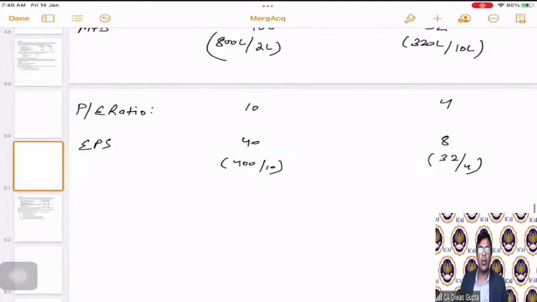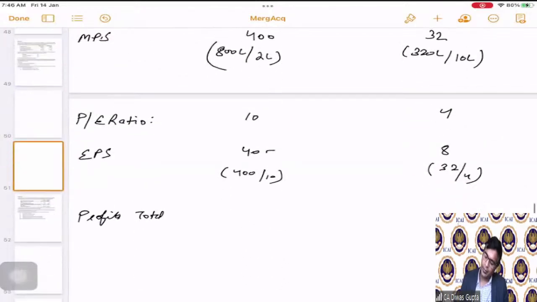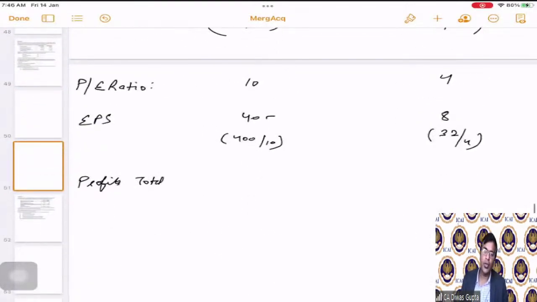Correct. So the EPS is also calculated, 40 and 8, and hence the total profits, that will be 40 multiplied by the number of shares. Number of shares are how much? 2 lakhs. So 40 into 2 lakhs is 80 lakhs.